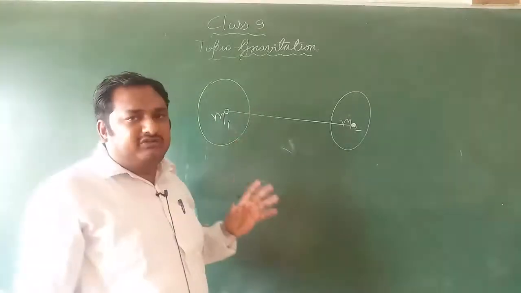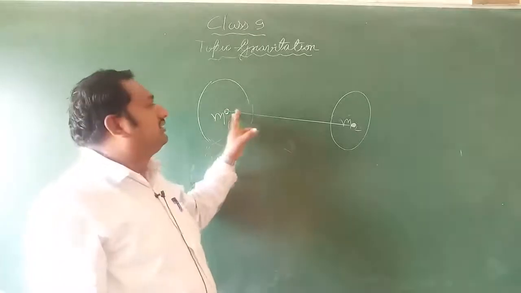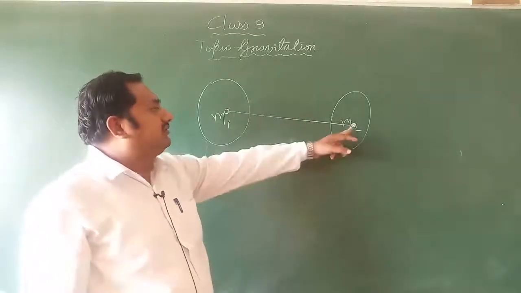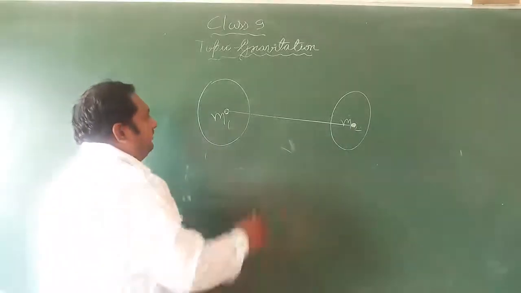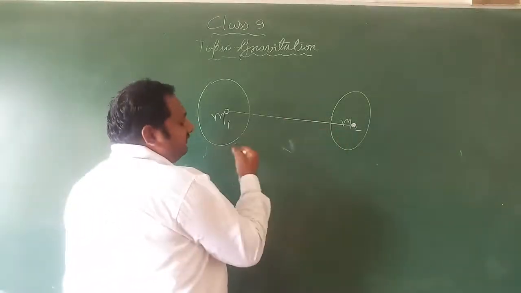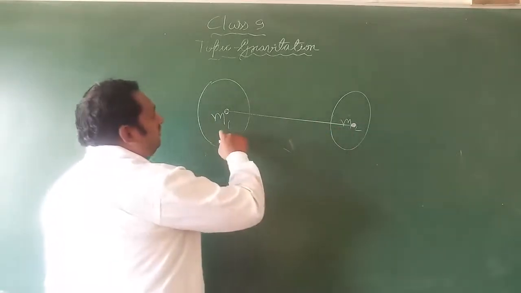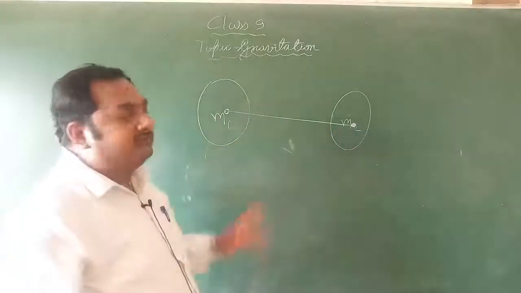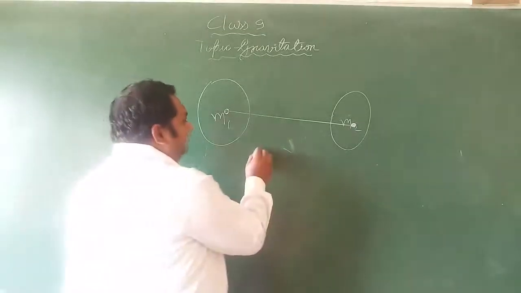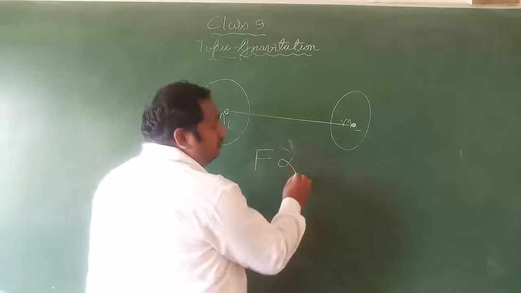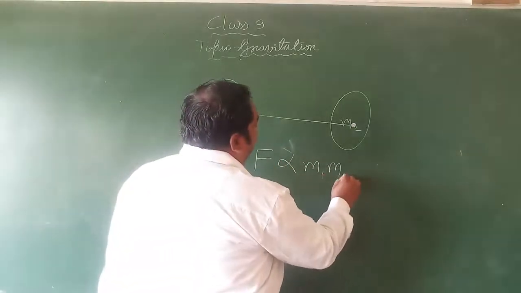Right now you can assume that this force of attraction lies at the center. Now what happened? This mass tries to pull the other mass, wants to attract m2, and m2 wants to attract m1. That force of attraction, according to the universal law of gravitation, is directly proportional to the product of the masses.